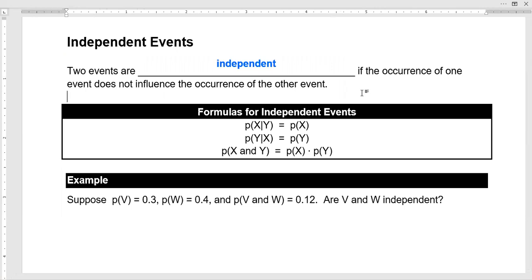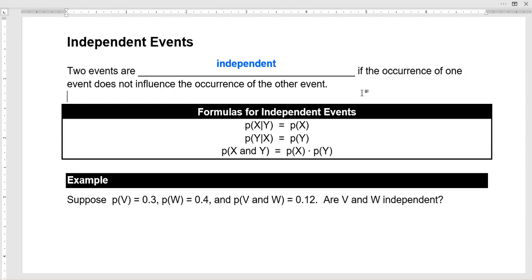So some independent events might be, let's say I select a card from the deck of cards, and then I flip a coin. Whatever card I drew from the deck of cards has no impact whatsoever on whether I get heads or tails when I flip the coin. So those two events would be independent.